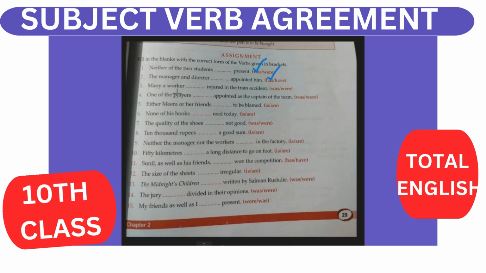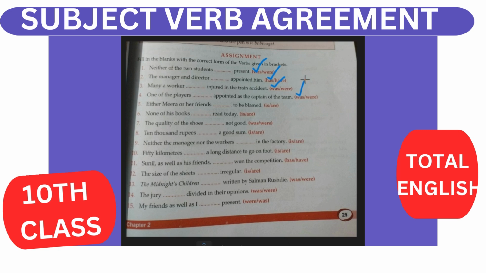Many a worker dash injured. Many a is singular. It agrees with singular was. If many a, neither, either, each is given, then this is singular. Many a worker was. One of the players. One of the is also singular. One of the follows a singular verb.